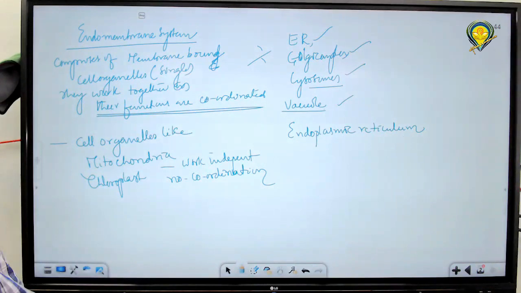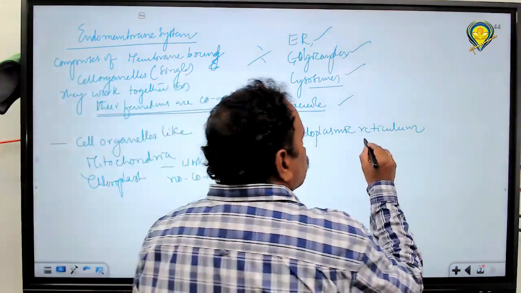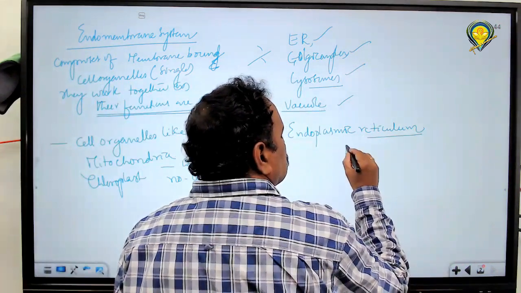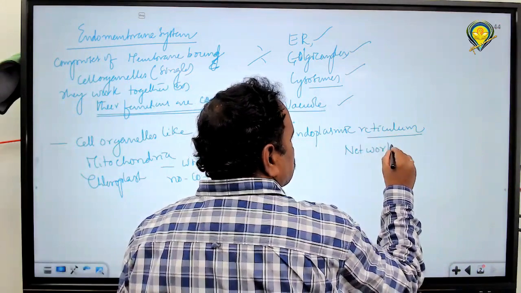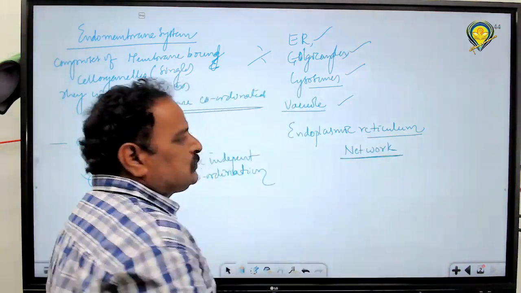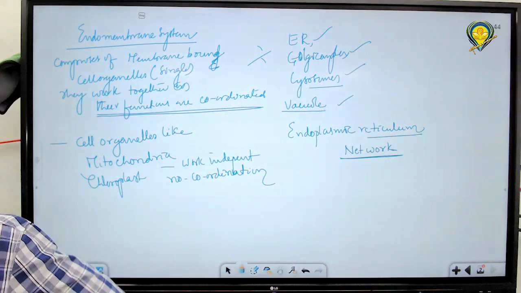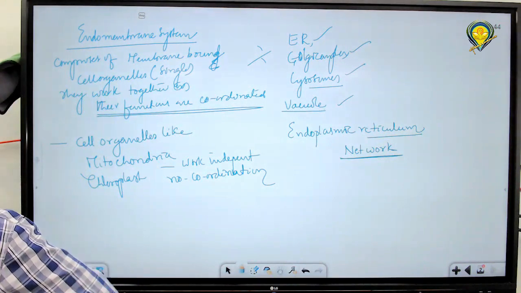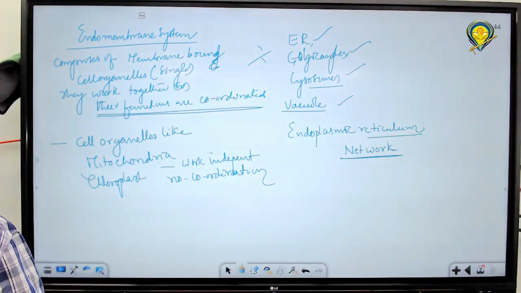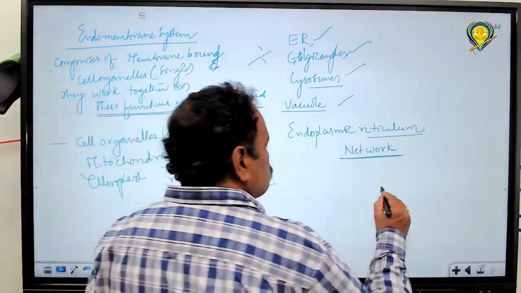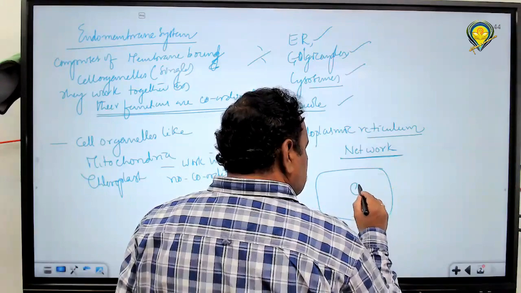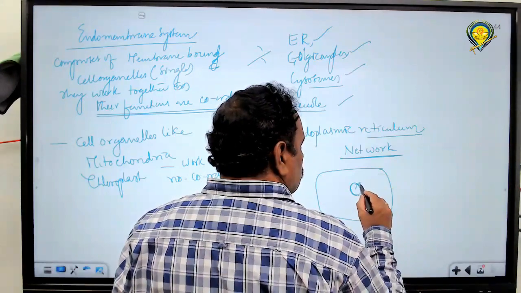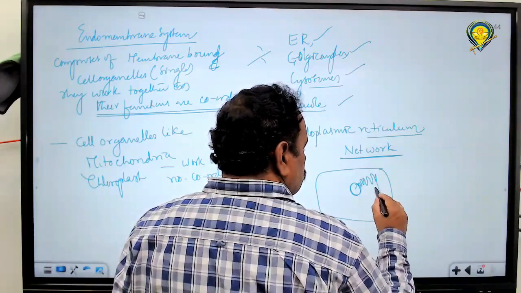So, endoplasmic reticulum. As the name says, reticulum is nothing but a network. The structure is in the form of a network. Why is it named reticulum? It is present in the endoplasm, associated with the nuclear membrane.